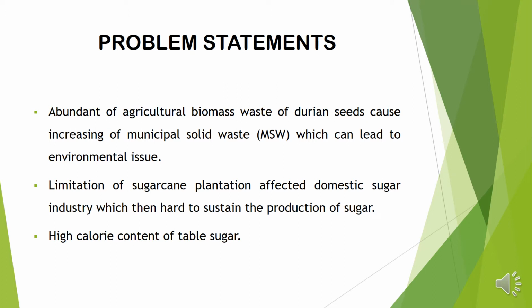Lignocellulosic biomass consists of cellulose, hemicellulose, and lignin, stated by Zub, Lamy, and Pais. There are three problem statements in this research. First, abundance of agricultural biomass waste of durian seeds can lead to environmental issues. Second, limitation of sugarcane plantation affected the domestic sugar industry. Third, high calorie content of table sugar.